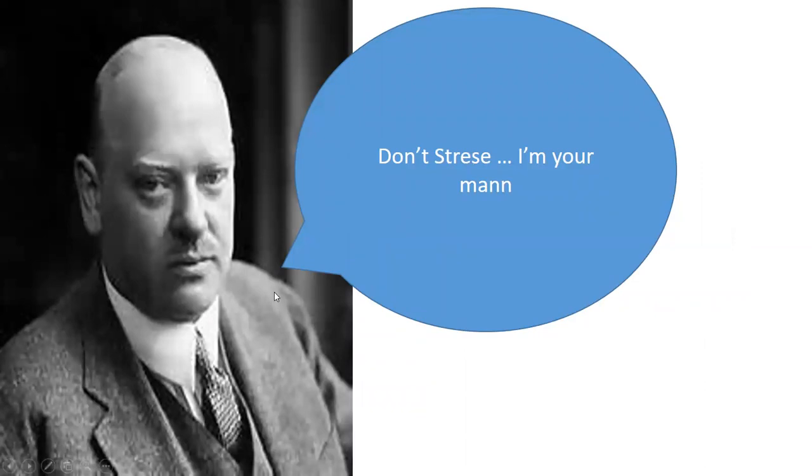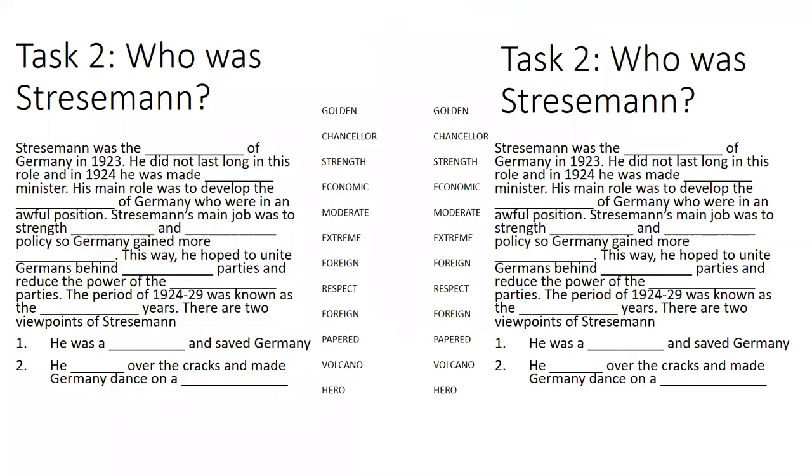Stresemann. Now this individual causes a lot of discussion in history. Why? Well, some historians see him as a hero. Others say that he papered over the cracks and he made Germany dance on a volcano. So your next task, just ignore the fact there's 2 on this slide. Your next task is to copy out the information here and fill in the correct word.